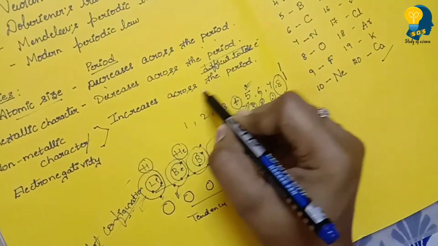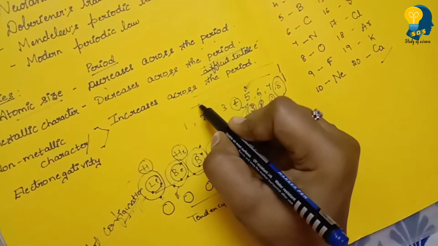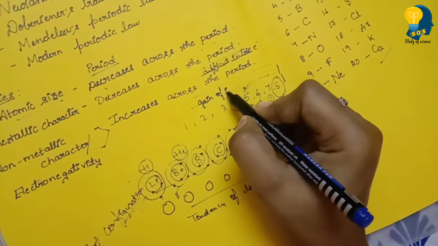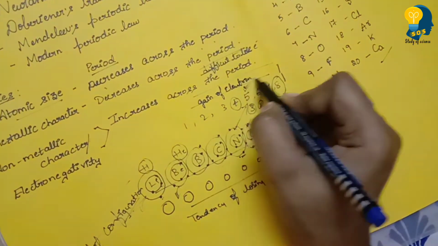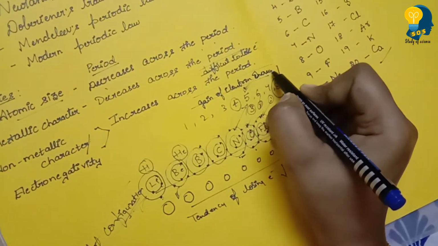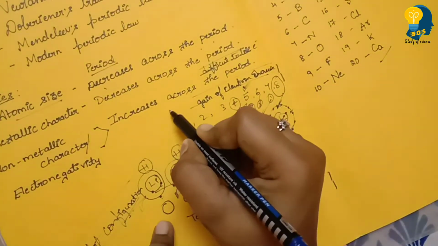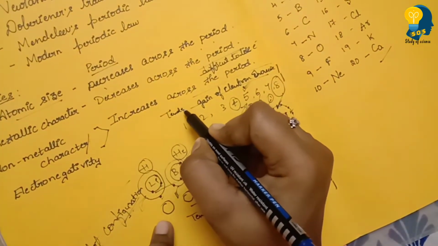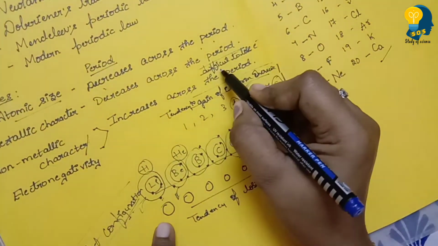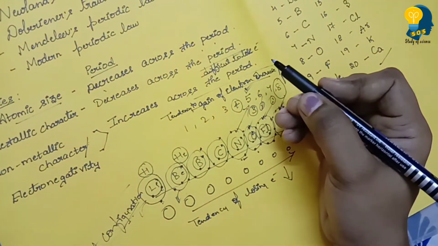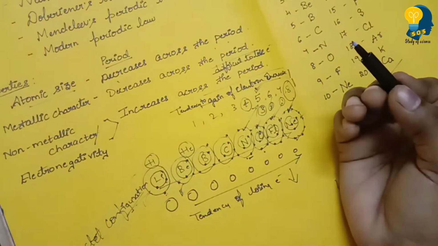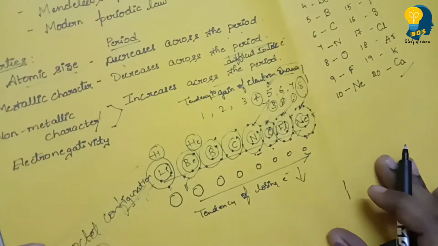What happened here? The tendency to gain electrons increases. Here it is difficult to lose, that means the tendency to lose electrons decreases. Clear? Okay, so once again I'll recall.